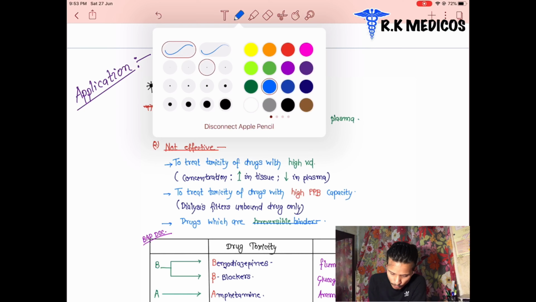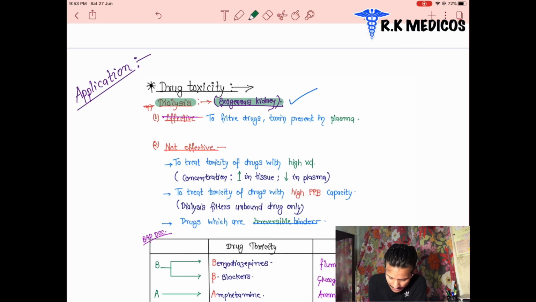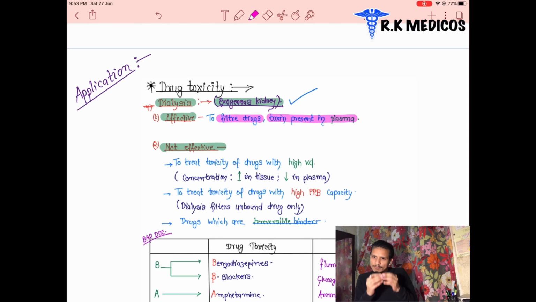The next point is whether dialysis is effective or not. When is dialysis effective and when is it non-effective? As we discussed previously, it filters drugs or toxins present in the plasma, the drugs inside the blood vessels that can be filtered through the kidney, the liver, or the lungs. Then dialysis will be helpful and effective.